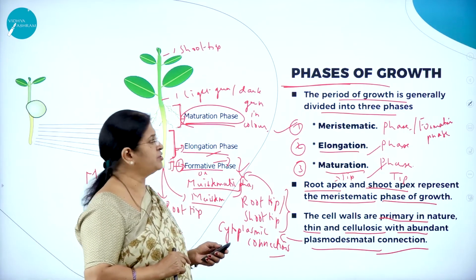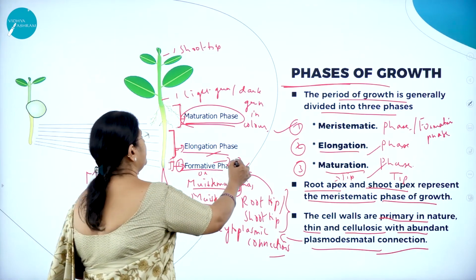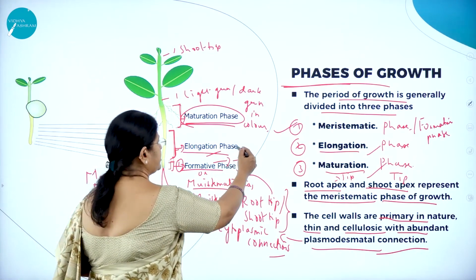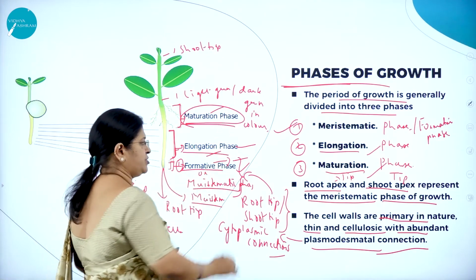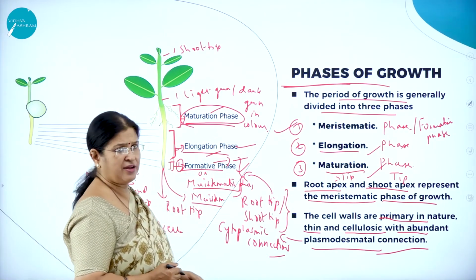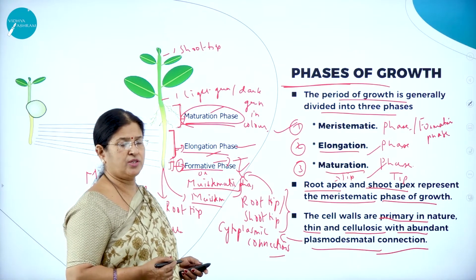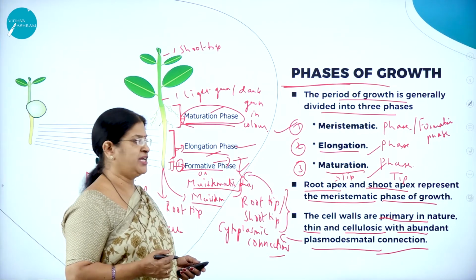So what are the phases of growth? The period of growth is generally divided into 3 phases. What are they? Formative phase or meristematic phase, elongation phase and the maturation phase. So usually the root apex and the shoot apex will have the meristematic phase of growth, and what will be the nature of the cell wall? The cell walls are primary in nature.